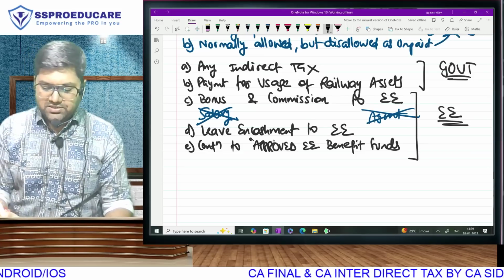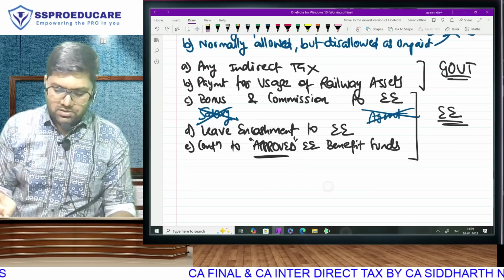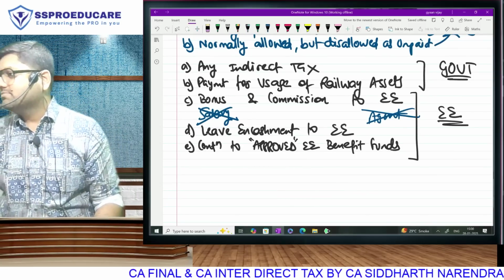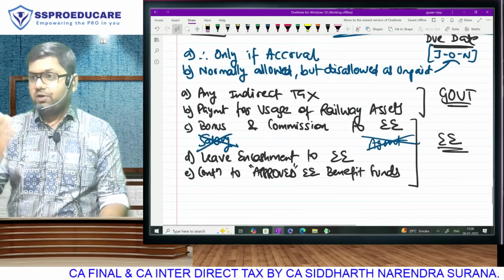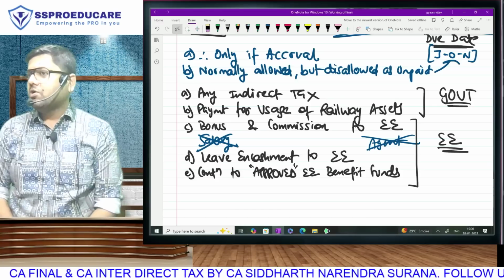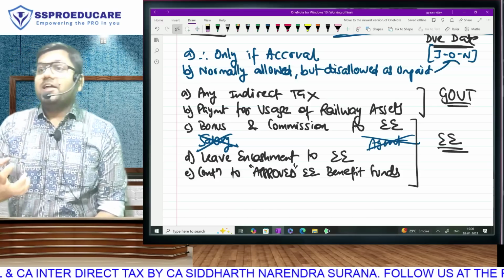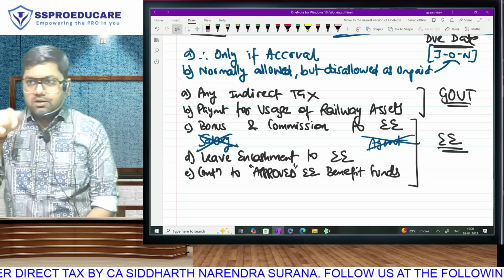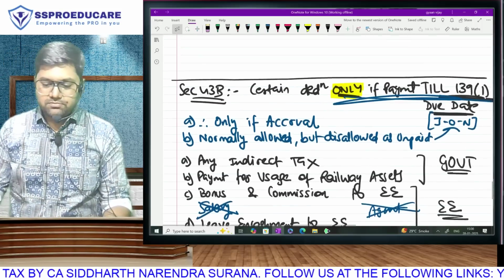Approved employee benefit funds, are they a part of 43B? Which means in 36(1) I wrote also refer 43B. And now we come and complete this. Anyone remembers the existing lyrics? Because we are going and completing what we have left pending. Then we come and finish the last 2-3 points of 43B also. Anyone remembers the existing lyrics? Approved, allowed, unapproved, correct? But there is a twist in this story again.